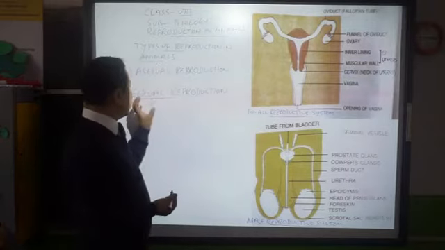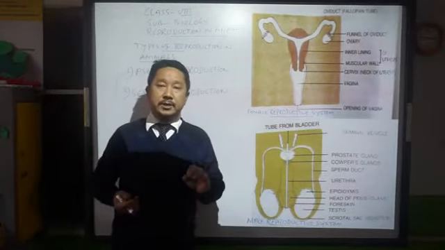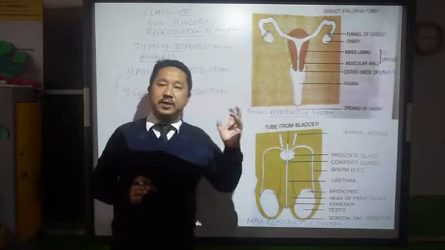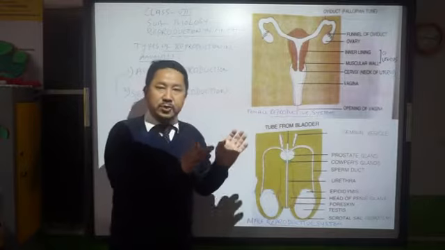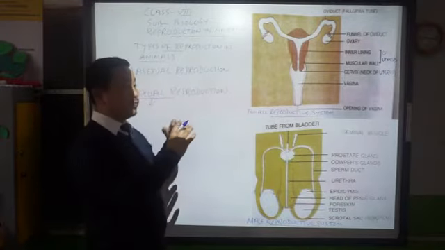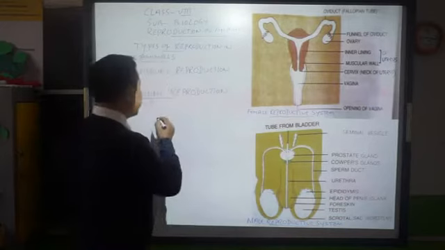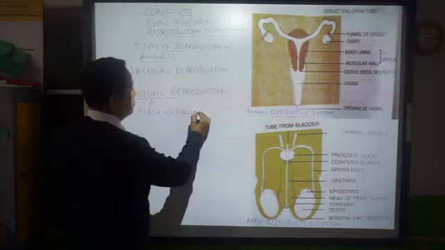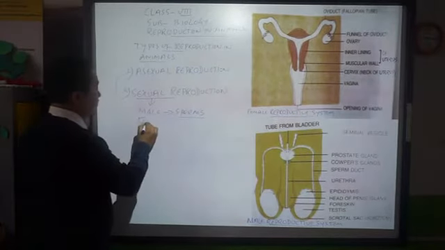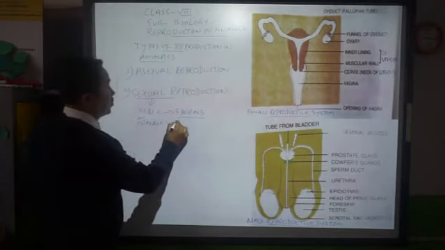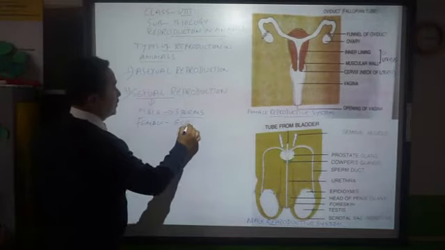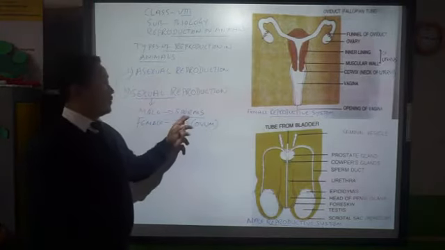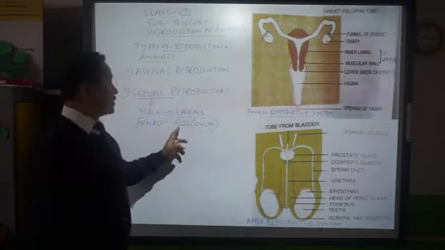Which means in sexual reproduction we find the involvement of male and female individuals. Male produces sperms and female produces egg, which is also called ovum.